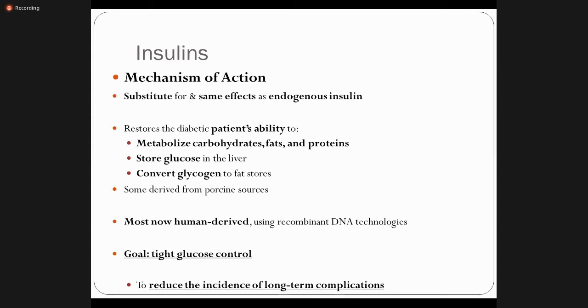But nowadays, we are using human insulin preparations, right? Human insulin's structure is modified, and we are using recombinant DNA technologies. So nowadays, in our clinical setup, we are using human insulin because it has the least chance of allergic reactions and the least antigenicity, right? These insulins will show tight glucose control.